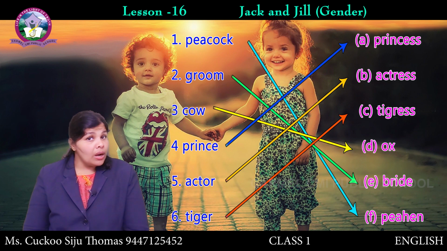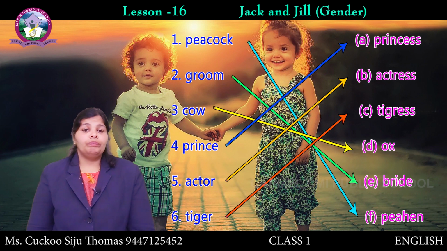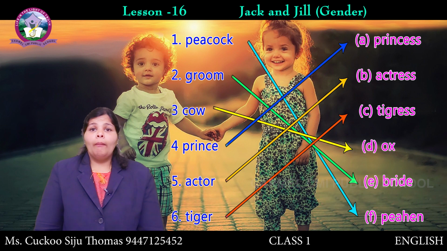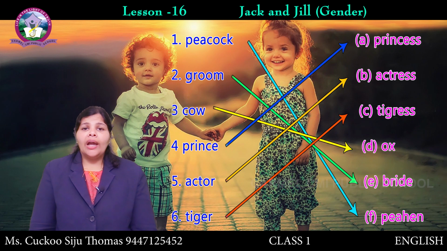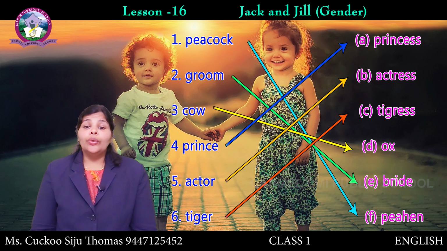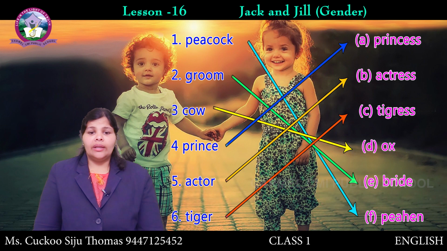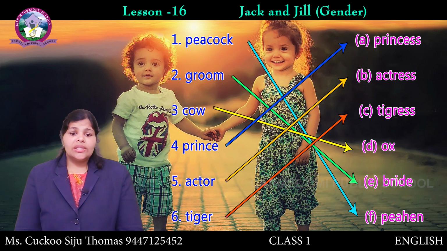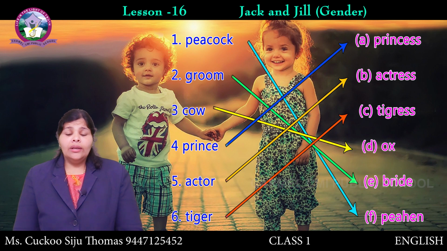Peahen. Peacock, peahen. Groom, bride. For the wedding, groom is the man and bride is the girl. Cow, ox. Cow is the feminine.